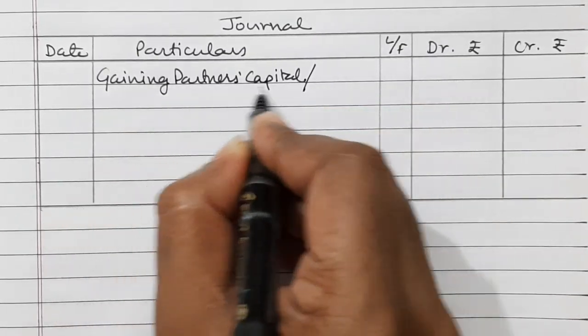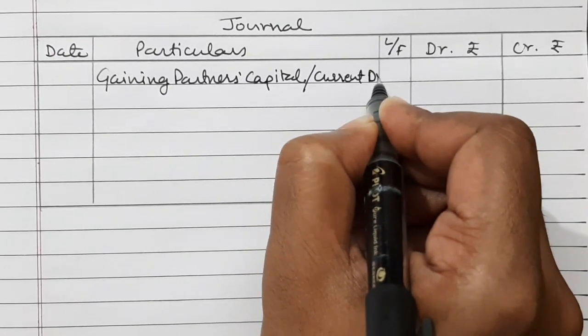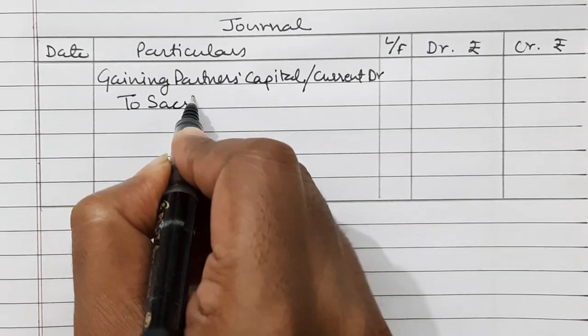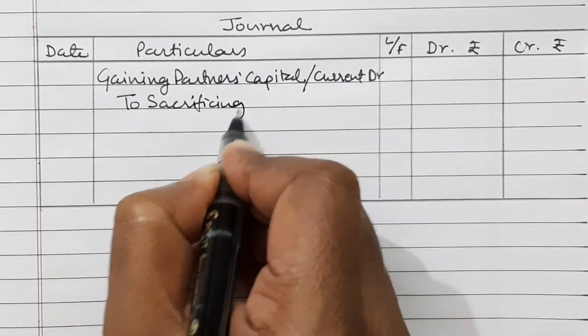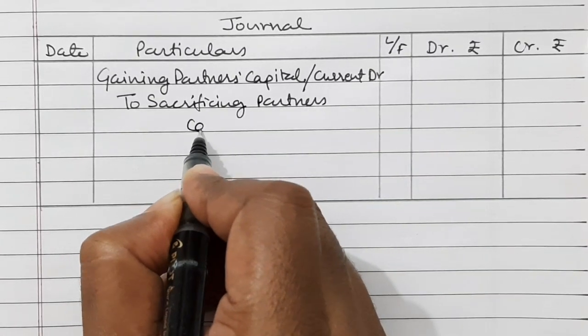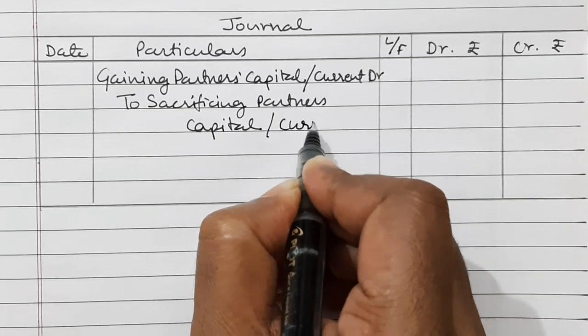Gaining partners' capital or current account debited to sacrificing partners' capital or current account.